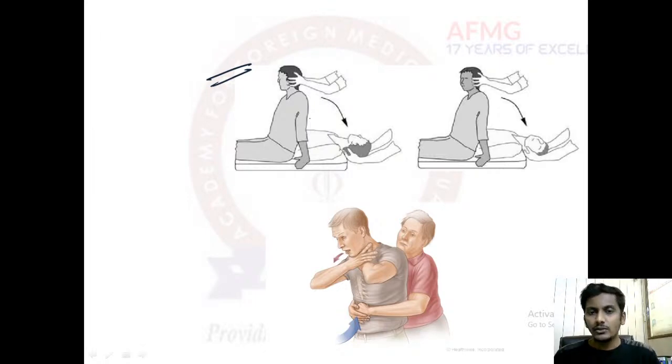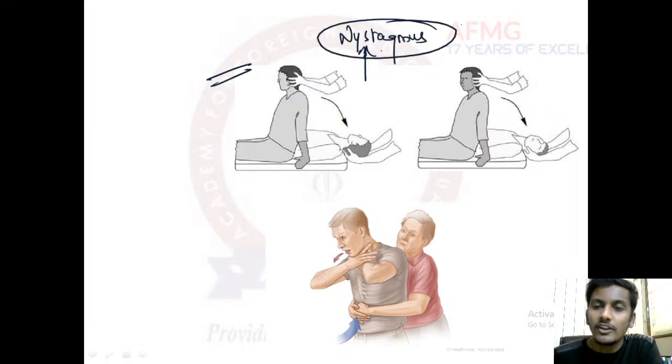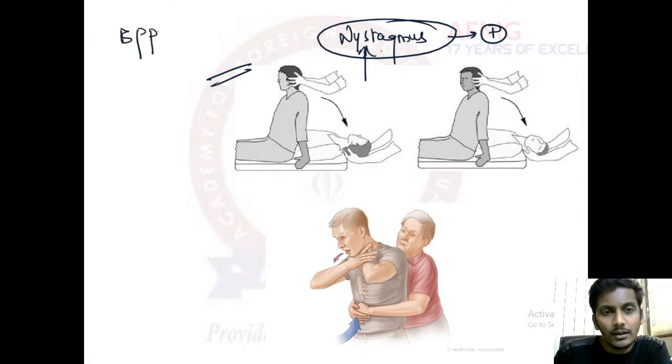But what are we trying to check in this condition? When a person is suddenly pulled back and the head is turned towards one side, we are actually checking for nystagmus. So if nystagmus is present, we say BPPV would be present, that is benign paroxysmal positional vertigo. Please remember what leads to BPPV.